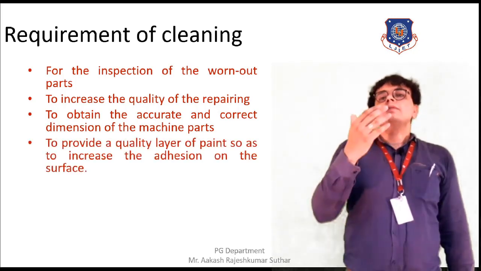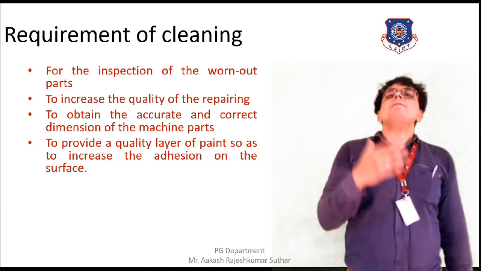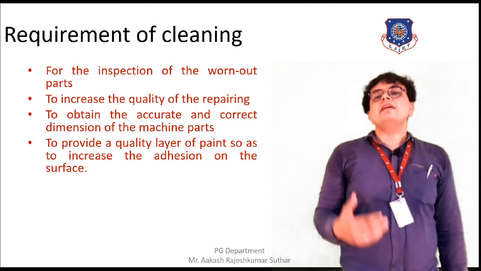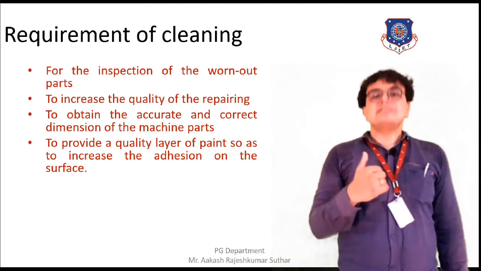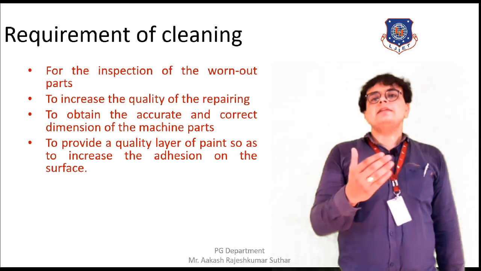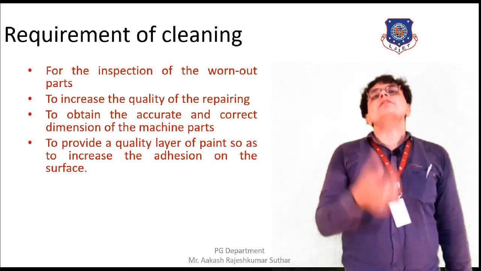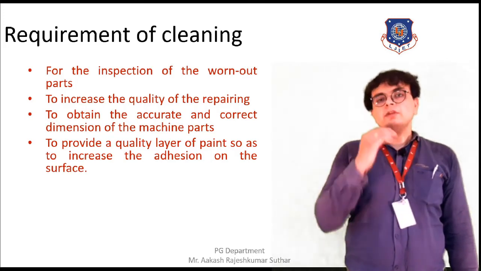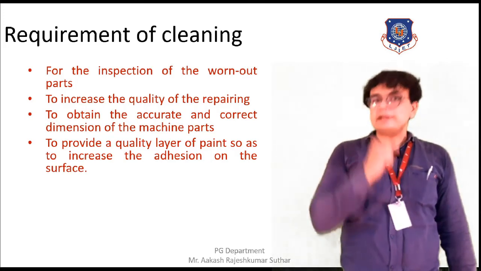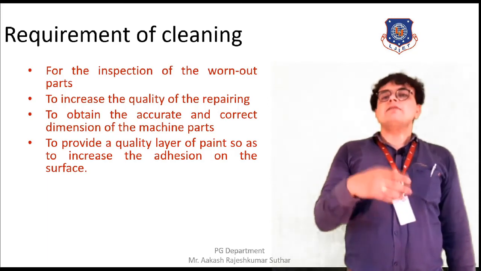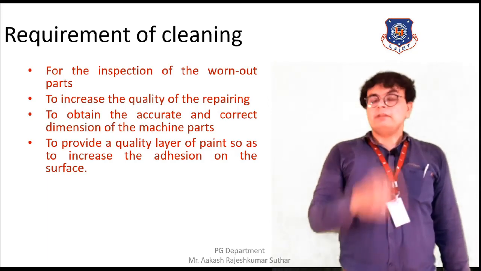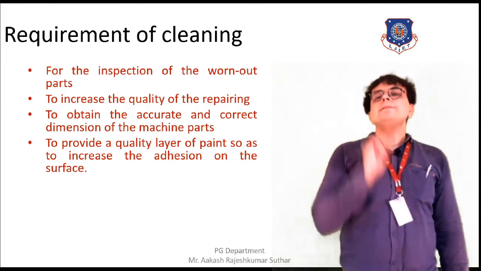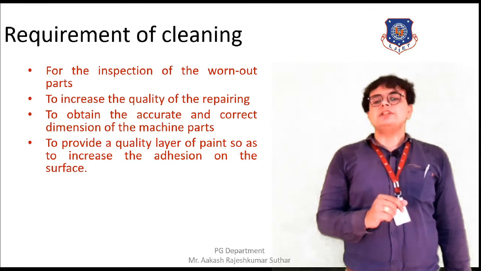Next requirement: when will we have a proper quality of paint? Only when it is applied over a clean surface. If dust and dirt particles are found on the outer surface, then we can't get proper quality of paint. So first of all, we need to clean the surface on which the paint is to be applied, and after that we can provide the paint over it, and by this there will be good adhesion of the paint to the surface, and ultimately a quality paint finish can be obtained on the outer surface of the machine.